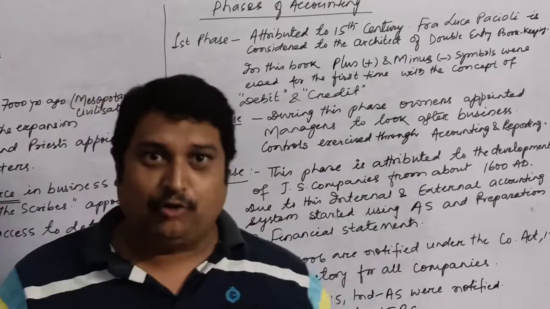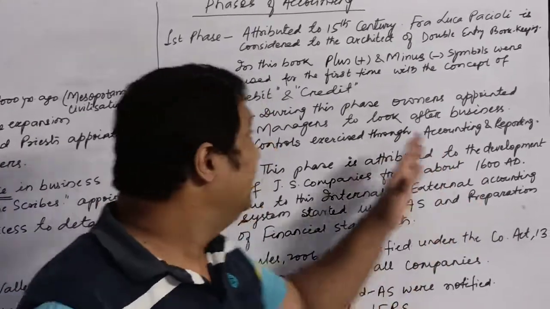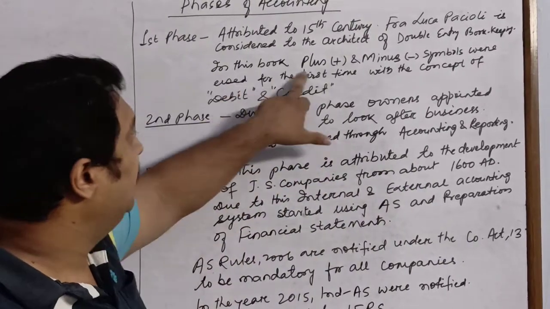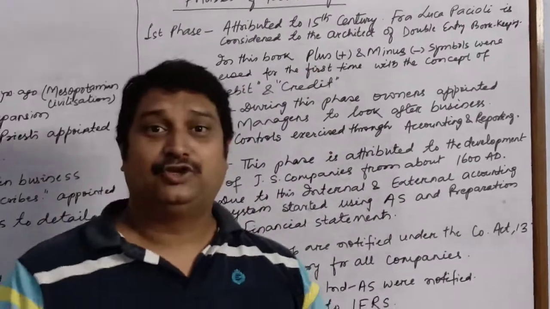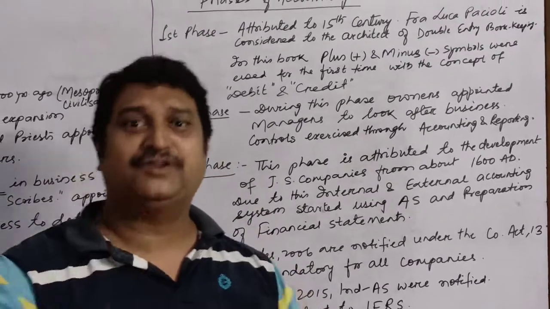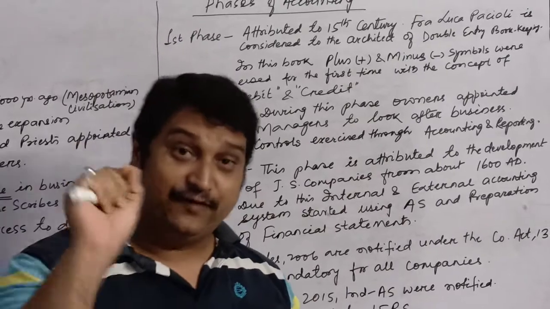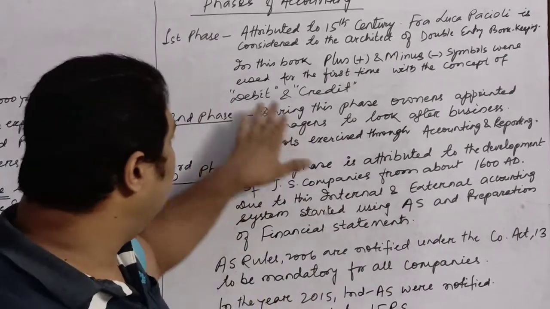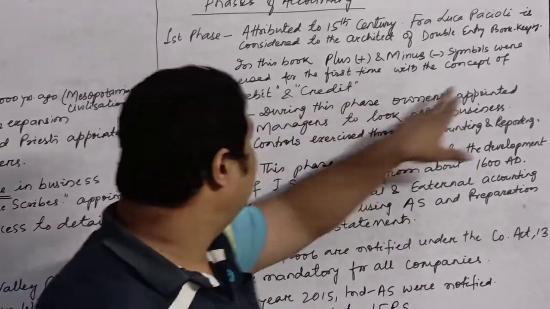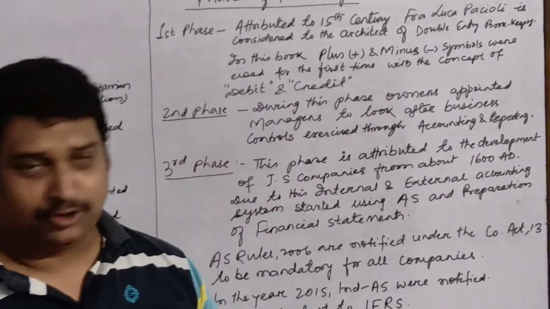This concept was first given by Fra Luca Pacioli, and in his book he was the first person to give symbols for plus and minus. He was the first to use the symbols in a recorded book. He also used the concept of debit and credit for the first time in his own book.